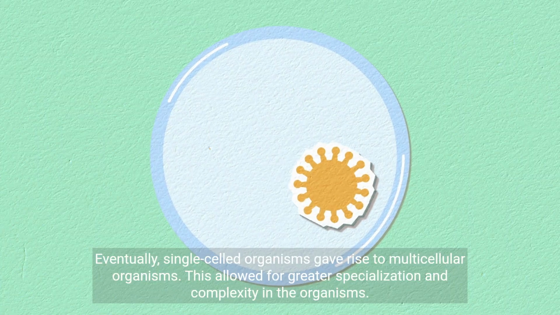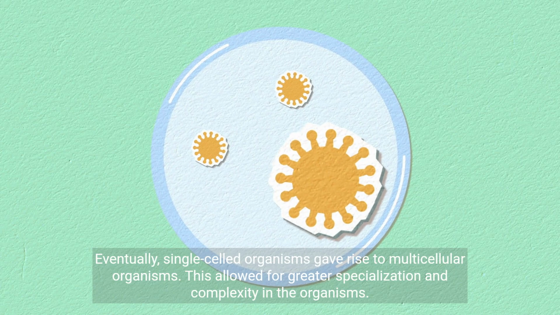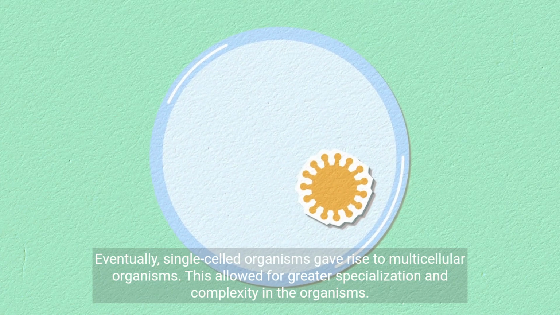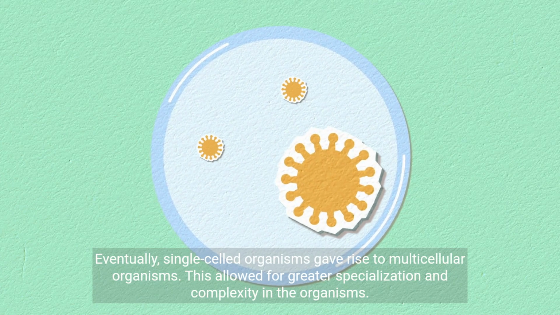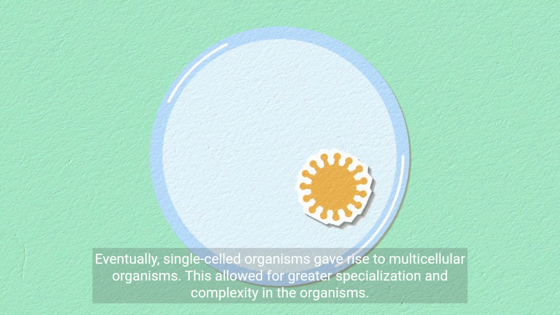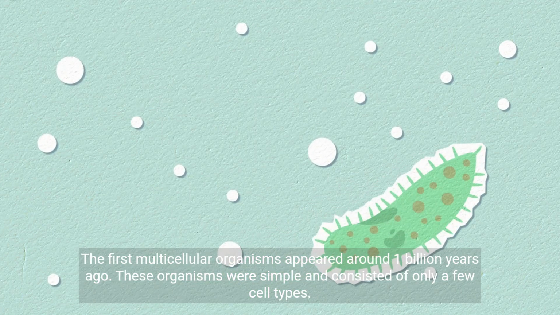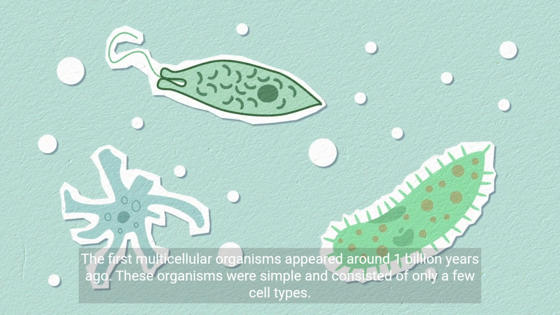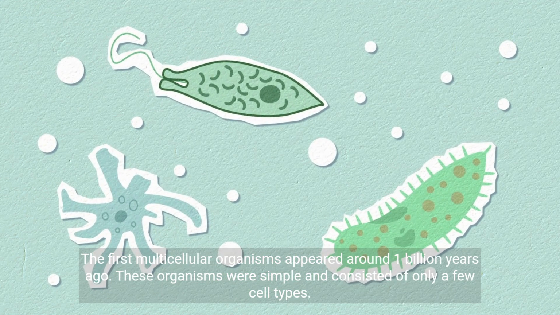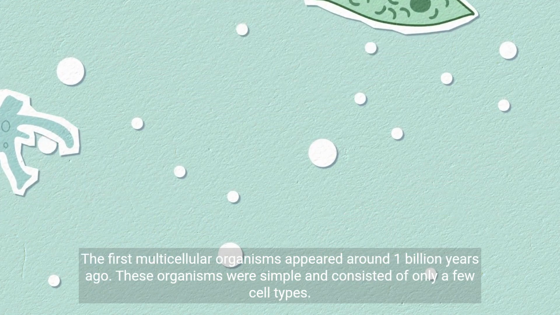Eventually, single-celled organisms gave rise to multicellular organisms. This allowed for greater specialization and complexity in the organisms. The first multicellular organisms appeared around 1 billion years ago. These organisms were simple and consisted of only a few cell types.